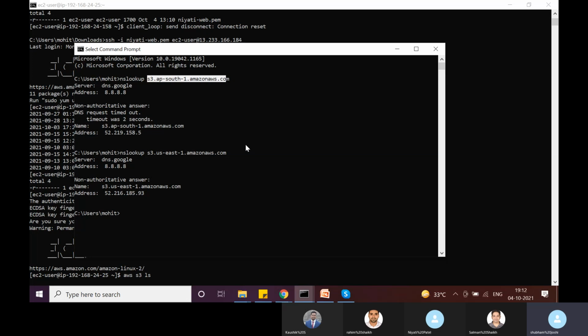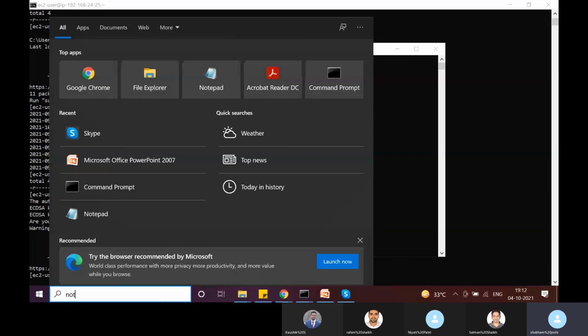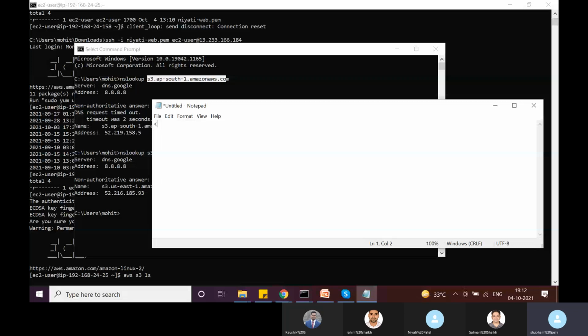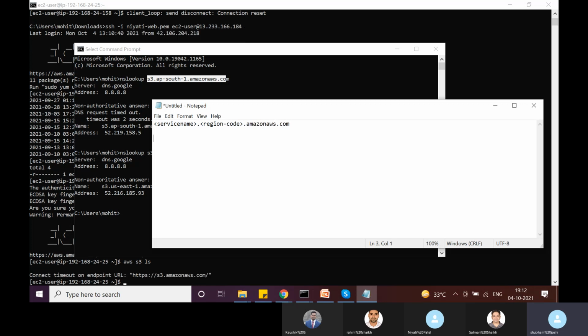Normally the format is something like this: the service name, dot, the region code, dot amazonaws.com. So if it is S3, then s3 dot, and if we are talking about S3 in Asia Pacific Mumbai, then the region code is this, right?